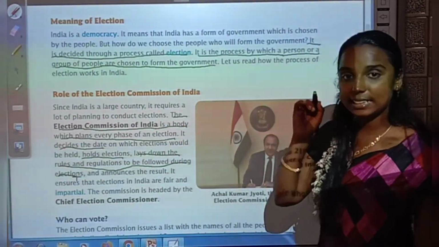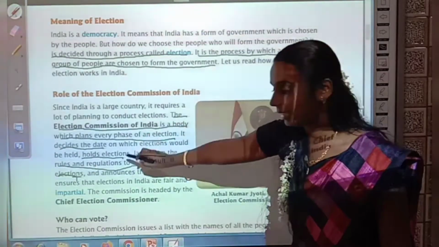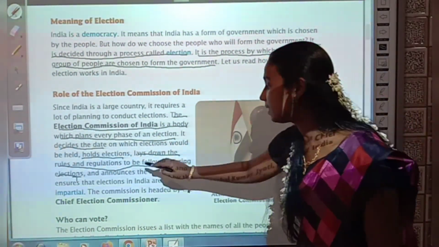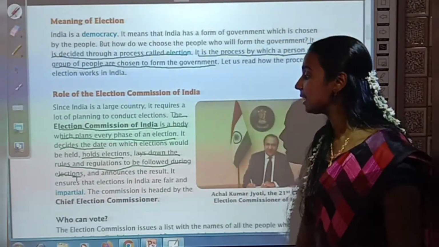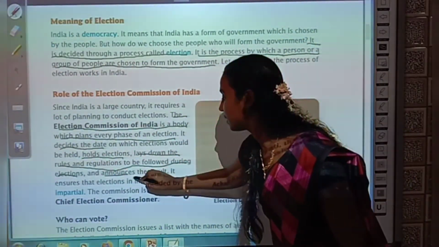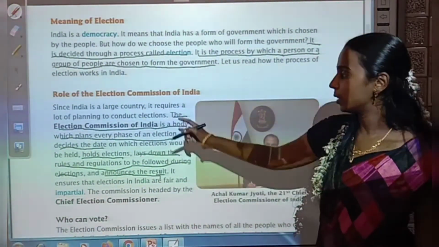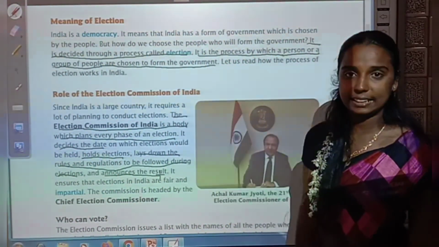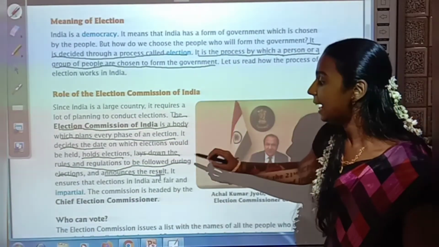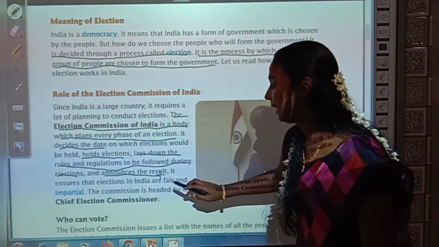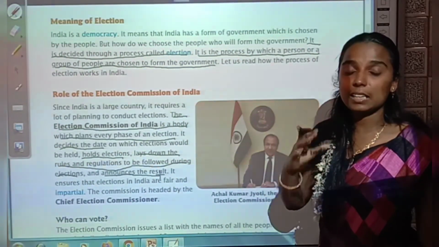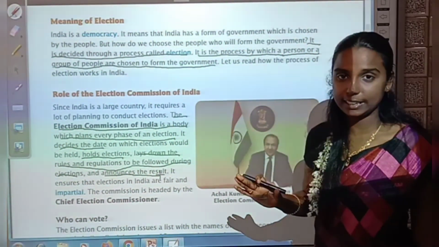So first it decides the date of election and then it will conduct election and then it lays down the rules and regulations to be followed during elections and at last it announces the result. Okay. So these are the duties of the Election Commission of India. Okay. So underline all these things and at last it ensures that elections in India are fair and impartial. Impartial means it is not favorable to any political parties.